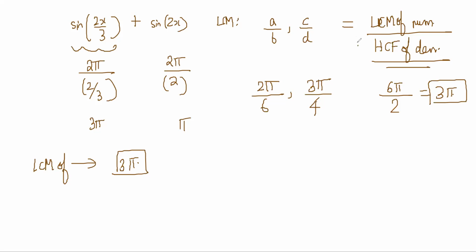Don't make the mistake of switching this, because if you take the HCF on top, it will become really small, right? The LCM of the numerators ensures that the number is large. It's the LCM on top and HCF on the bottom that makes it a big value, right? That makes sense. Okay, so next one.